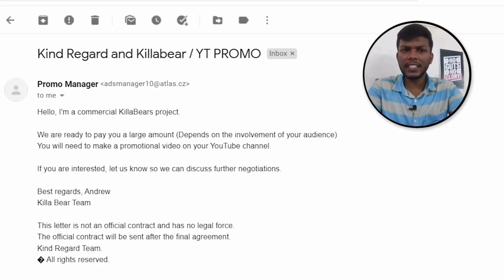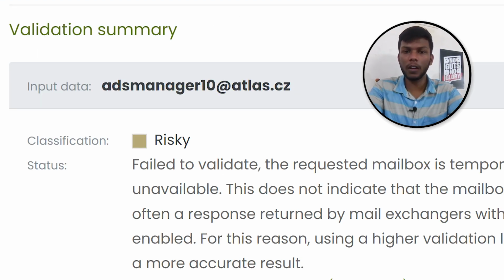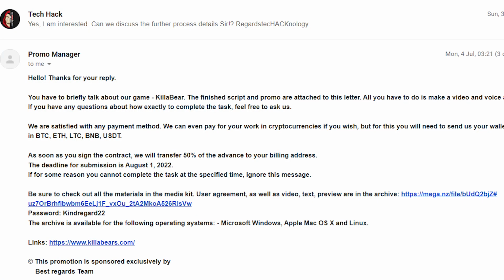Firstly, let's see where I got the mail from. We can see that this mail address looks somewhat different, right? Then I started finding information about this mail, and I got some crazy details. The domain is a risky one, mostly atlas.cz or centrium.cz domain names, which are mostly used for personal use because they are free domains. Later I continued the conversation with the scammer, saying that I was interested in doing the promotion.